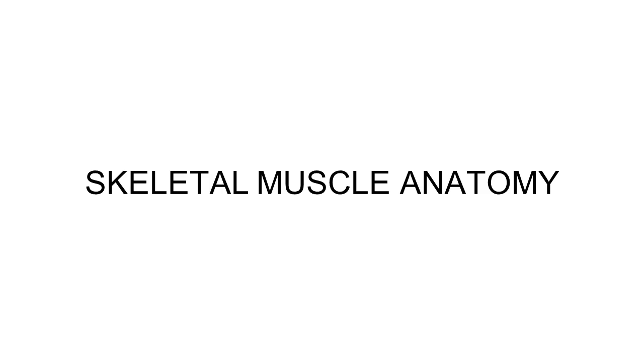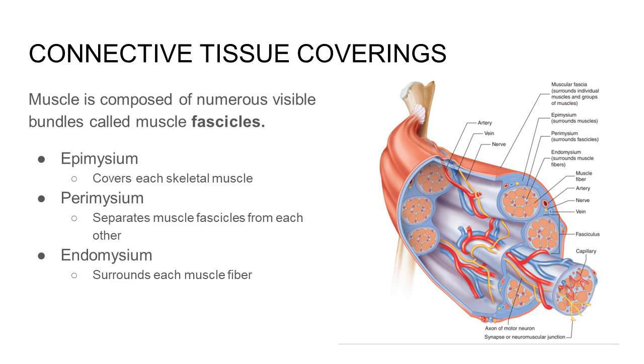Skeletal muscle anatomy. Connective tissue coverings. So a muscle is composed of numerous visible bundles called muscle fascicles. We have three tissue coverings. First is your epimysium, which covers each skeletal muscle. Next is the perimysium, which separates muscle fascicles from each other. And last is the endomysium, which surrounds each muscle fiber.